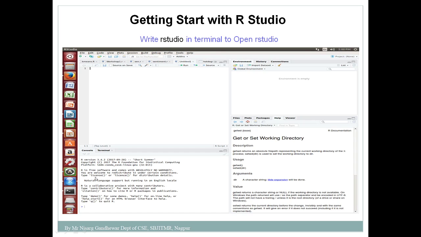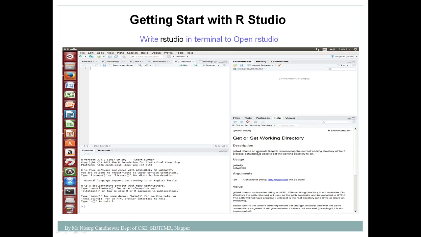This is the console or terminal, where you will get your output. Suppose I write a particular command and execute it, I will get the output in this console or terminal. Then this is the environment and history section, where you can see the values of variables, what the history is, and what value is stored in a particular variable.